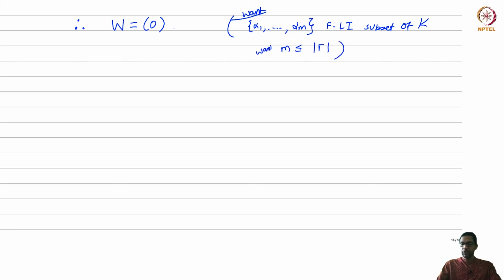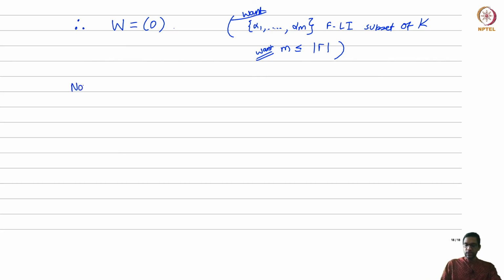This is what we wanted to prove. Okay. Now along the way we have constructed a certain subspace W and shown that that subspace W is 0. Okay. So how does this subspace being 0 tell us that m can be at most the cardinality of gamma? That's the last step that we need to complete.